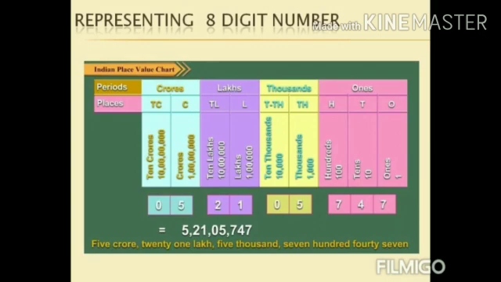So after separating the commas period wise, let's start to read the number along with the period. 5 crores, 21 lakhs, 5,747.